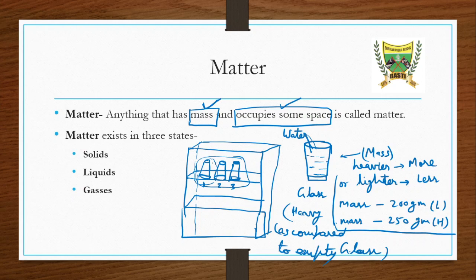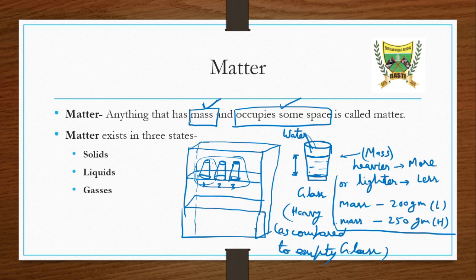Another thing is whether it occupies some space or not. So let's see. We have filled this water up to this level. Can we put more water in this region?